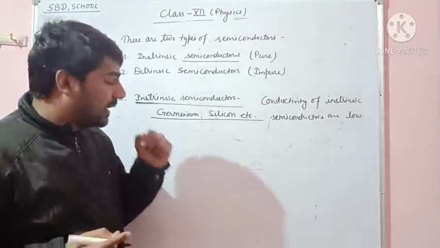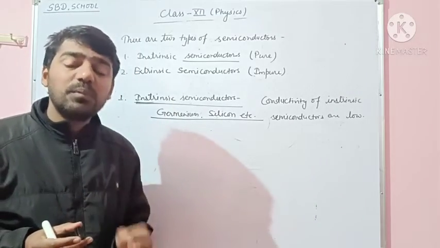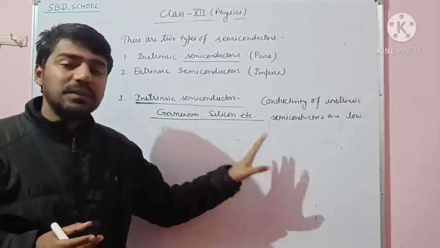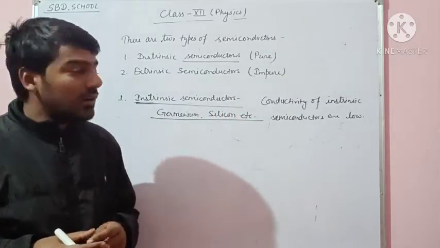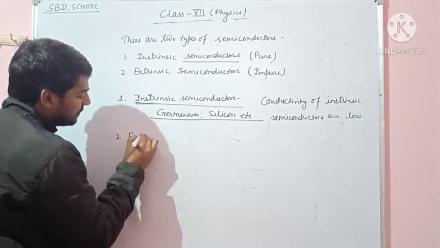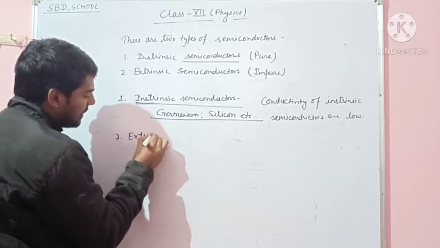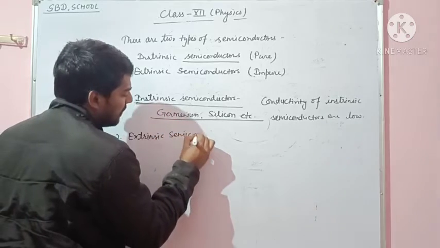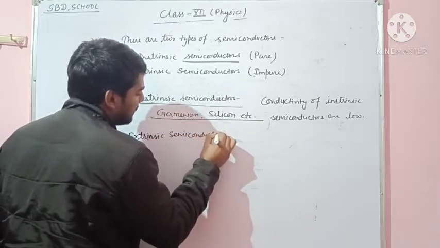These semiconductors are available in a pure condition in nature, and their conductivity is very low. And the second type is the extrinsic semiconductor.